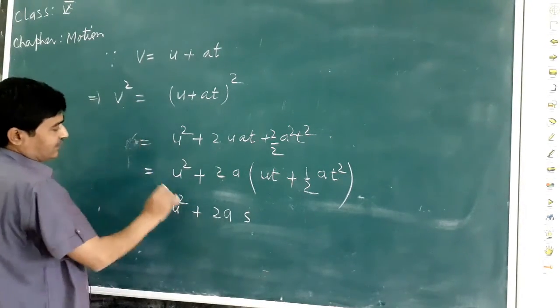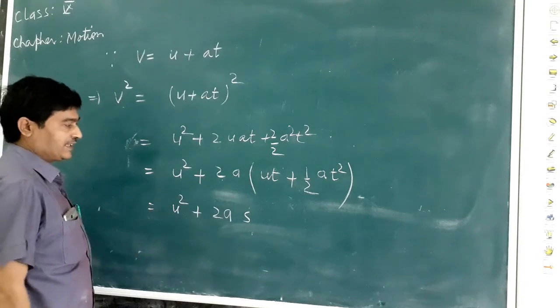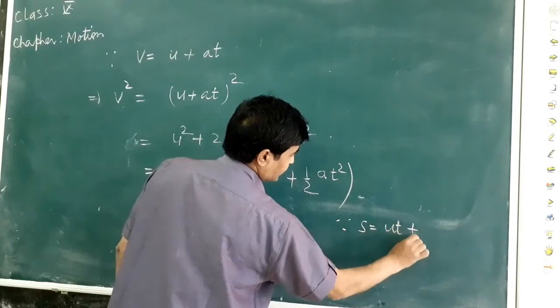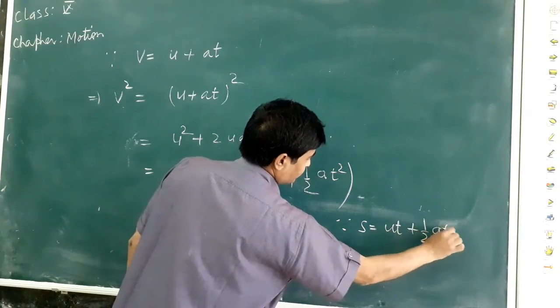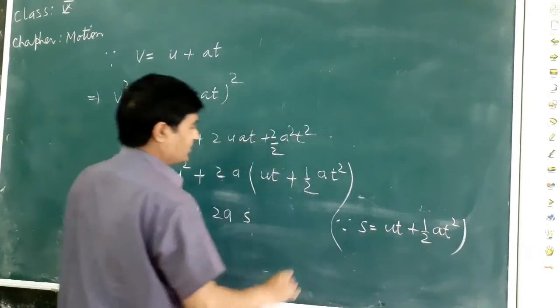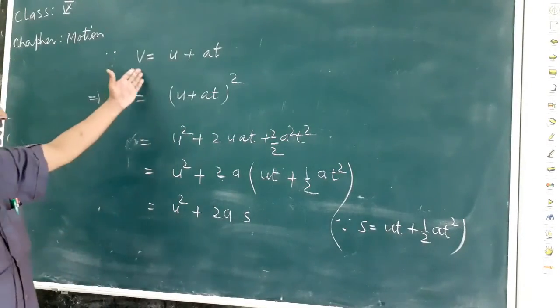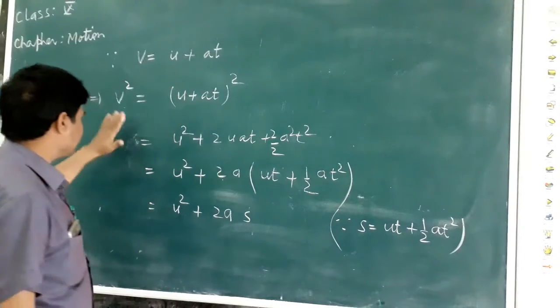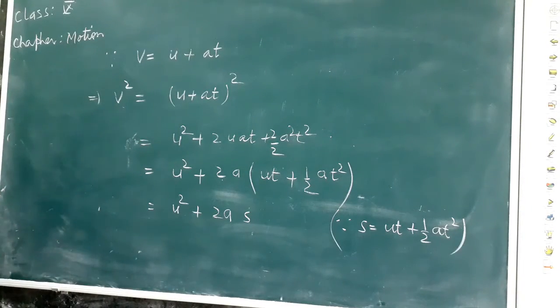Therefore, v square equals u square plus 2as, since s equals ut plus half a t square. So using the two previous equations of motion, v equals u plus at and s equals ut plus half a t square, the third equation of motion, v square equals u square plus 2as, is derived.